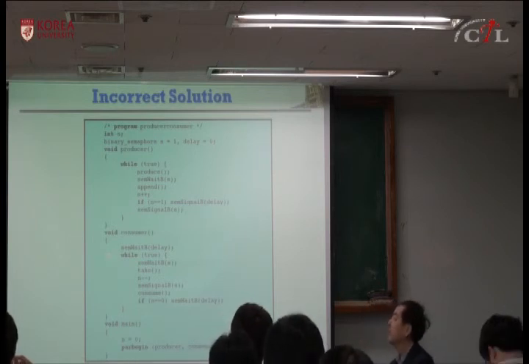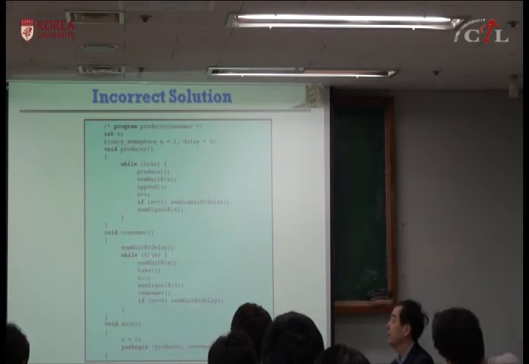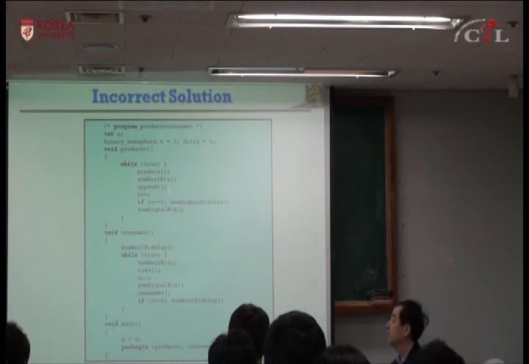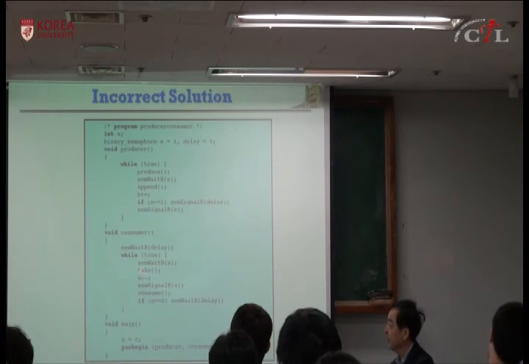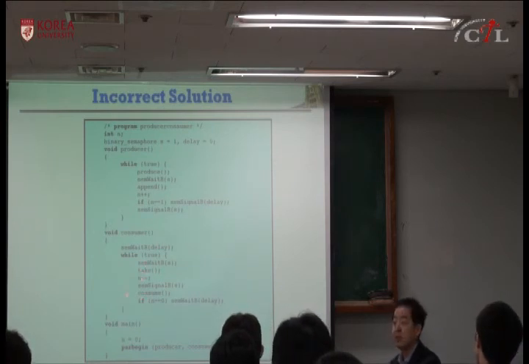Okay, the consumer waits for this delay first. So after some producer produced and signals, then it can go into this infinite loop, and then it performs the critical section. Taking means inverse of append, so you can think of this as remove.